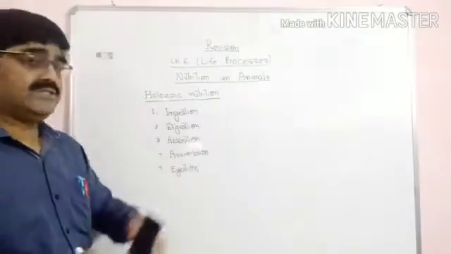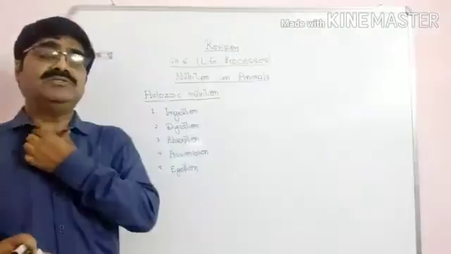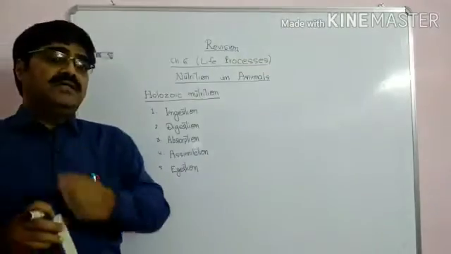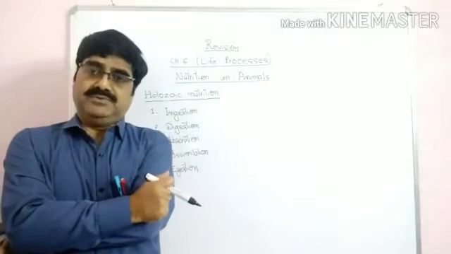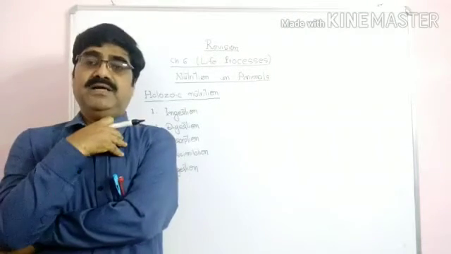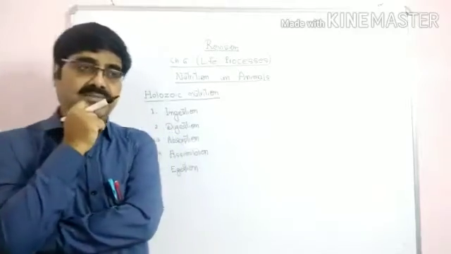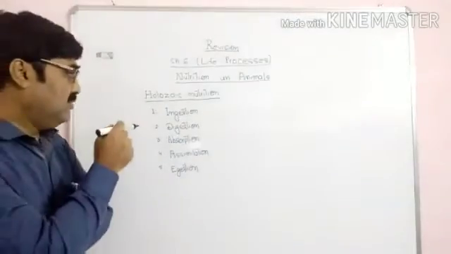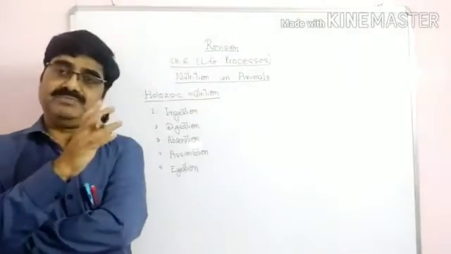The holozoic nutrition is found in the higher animals, and in this nutrition, the animals take a complex form of the food. Okay, we are holozoic animals. Most of the animals in our surrounding are holozoic animals, and this holozoic nutrition is completed in 5 steps.